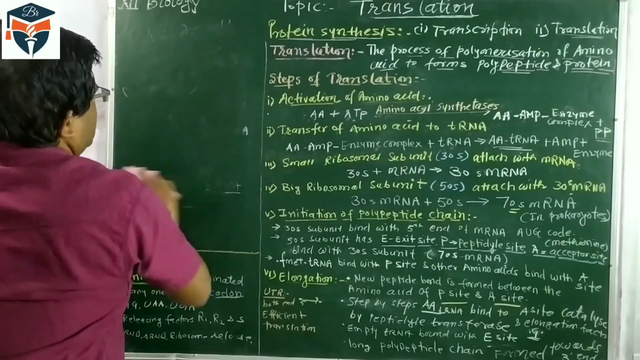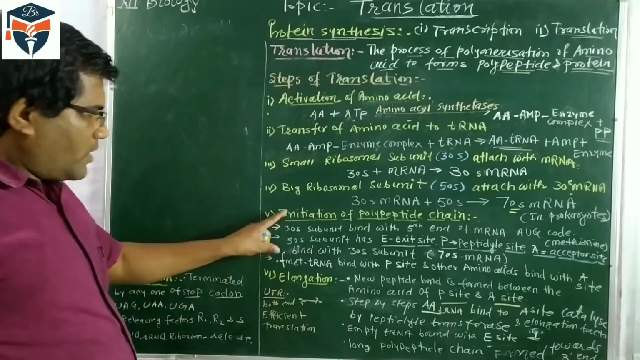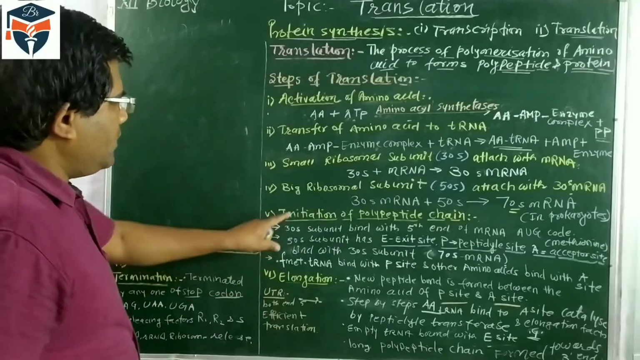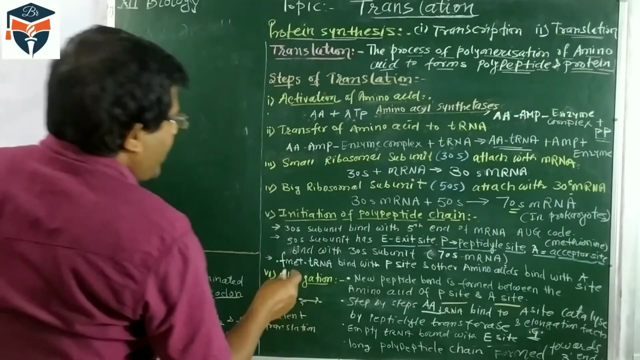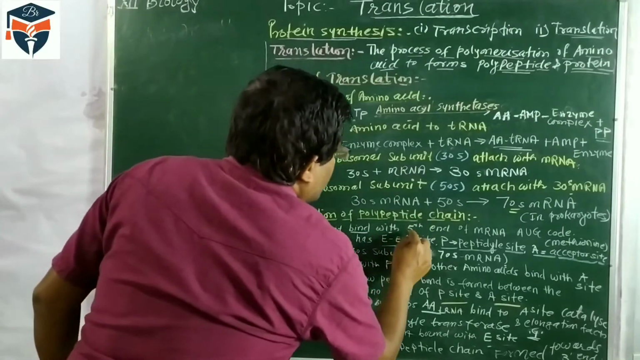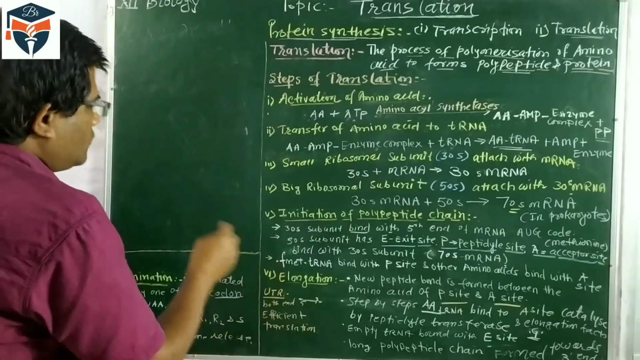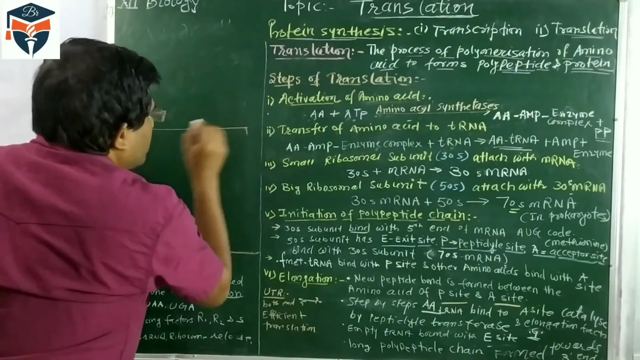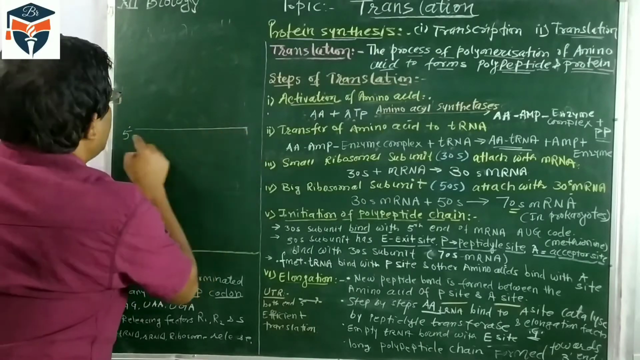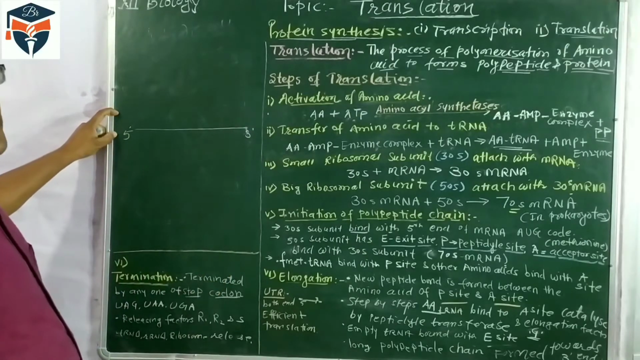So in this translation process, the first point is initiation of the polypeptide chain. During the initiation of the polypeptide chain, what happens? The 30S subunit binds with the 5' end of the mRNA. So this is the mRNA molecule, this is the 5' end, or five prime, and this is the 3' end, the three prime.